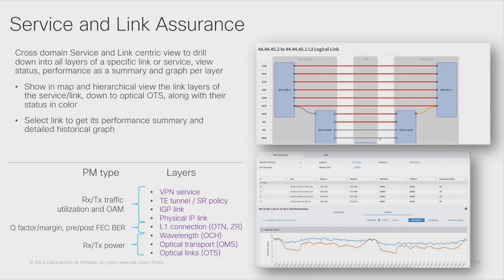Information related to that particular layer, for example, the traffic utilization, Ethernet OAM information, Q factor, frame error correction, and optical transmission and reception powers, depending on the layer we're clicking, right? And that can give us information on the health of that particular layer, that particular relationship between the two equipment, right?